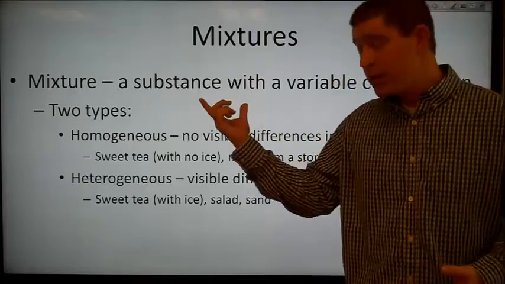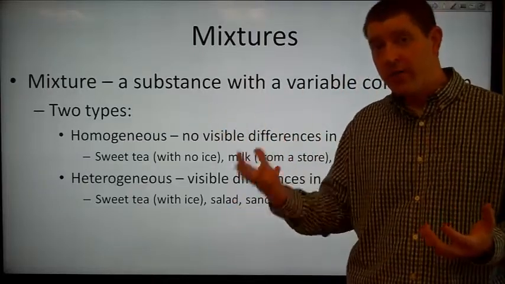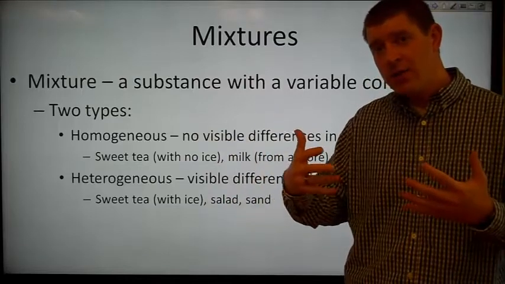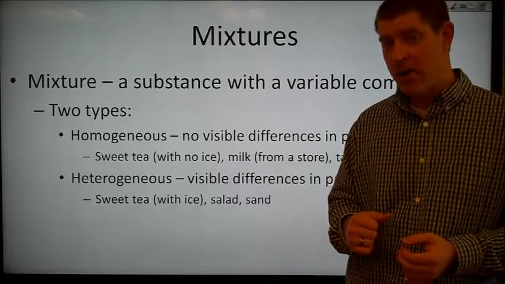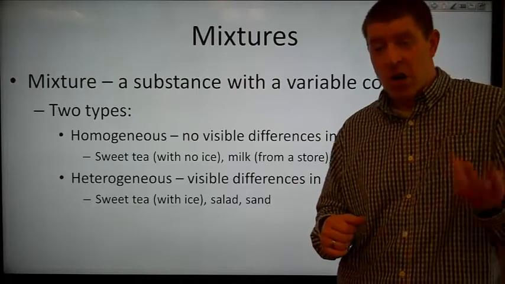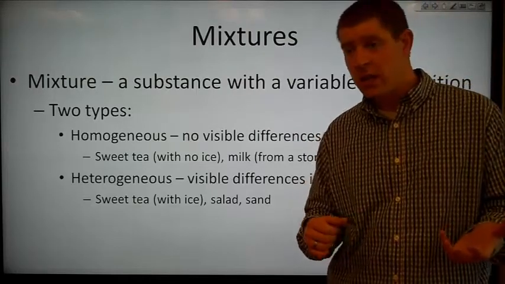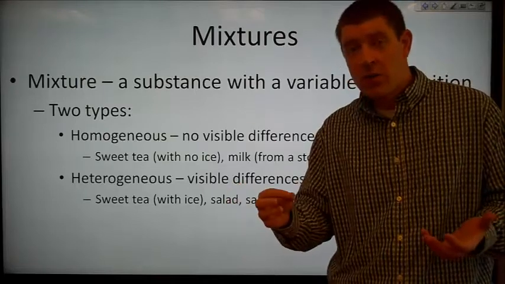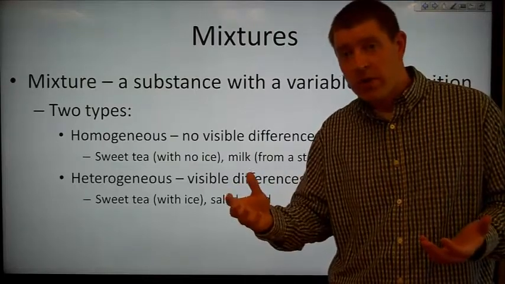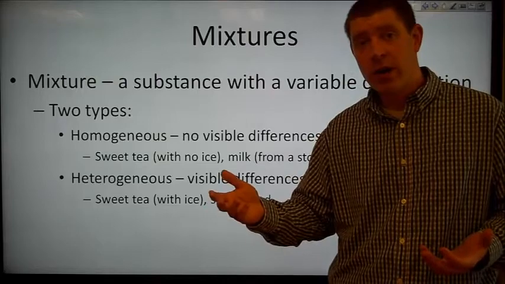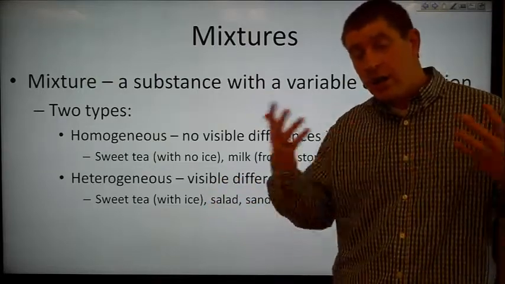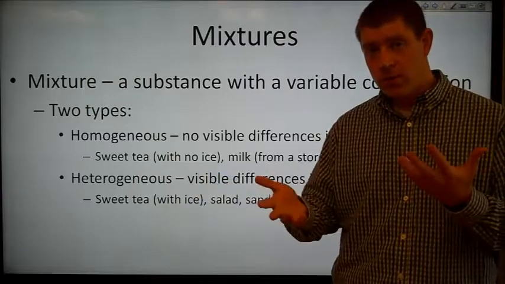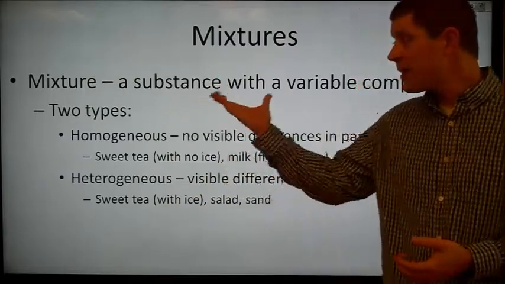But with a mixture, like with my sand and iron filings, there's no inherent required composition that we have, right? I could have a cup's worth of sand and one iron filing, or a cup's worth of iron filings, or 10 cups of iron filings, or all the iron filings on Earth. I can vary that ratio between sand and iron filings, and so that's a mixture.